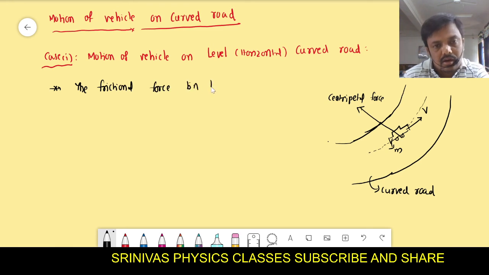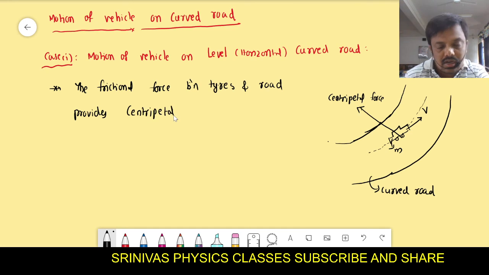The frictional force between the tires and the road provides the centripetal force, right? If that frictional force is not sufficient, at that moment it cannot turn safely.